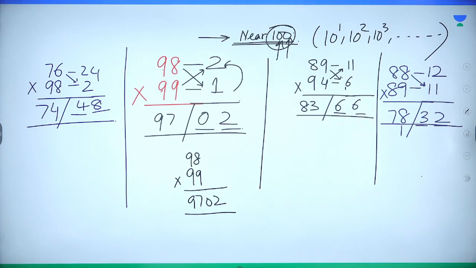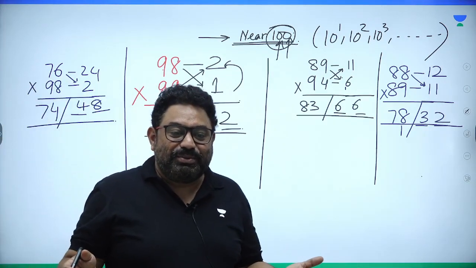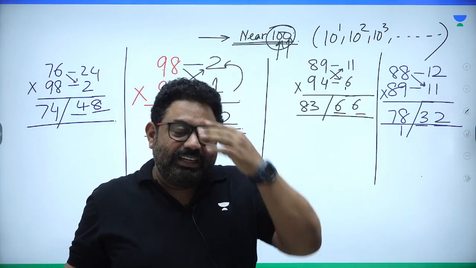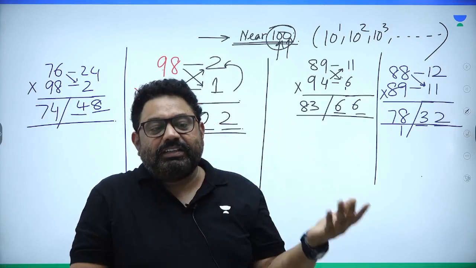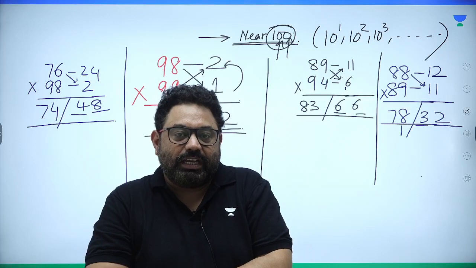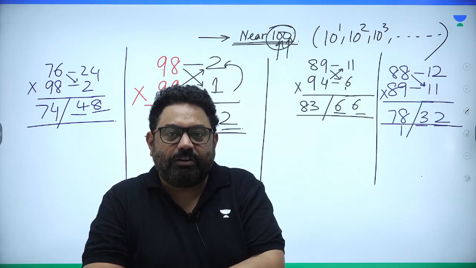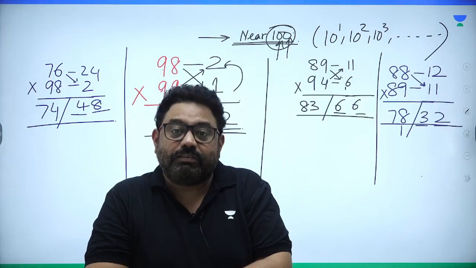So whenever you are near 100 or not near 100, now 2-digit number into 2-digit number won't be a pain. I hope so. Right. Now, how do you practice it? One way is that you can join the full course. I'm going to give you this as a full topic. There are a lot of results on Vedic mathematics.